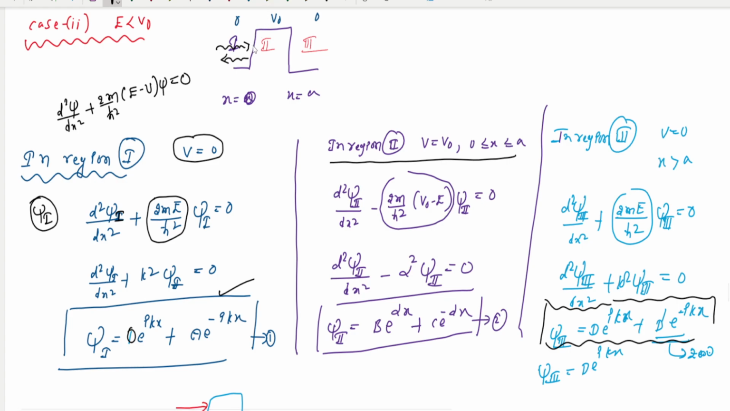After that it is transmitted and enters region 2. Here we get d e power alpha x, an exponentially increasing and an exponentially decreasing part. Coming to the third region, there is no reflection, which is why I consider this portion to be 0. Then I get the final solution. This is equation number 3.